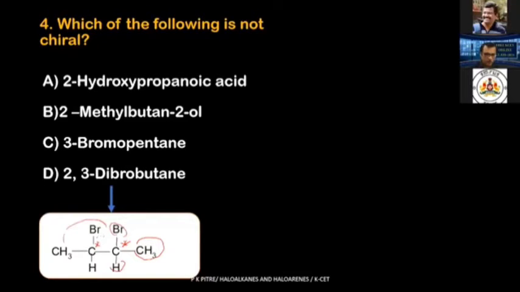But if you come to the conclusion that this is our answer, then it's wrong. You can divide this molecule into 2 equal halves. This half and this half are mirror images of each other. Try to fold it and see. It is a non-chiral molecule, because there is a plane of symmetry over here. So this shouldn't be our option. So is our option C?